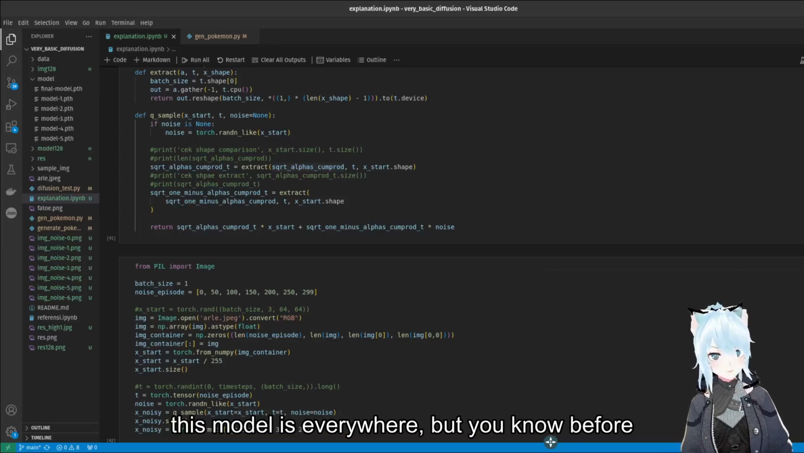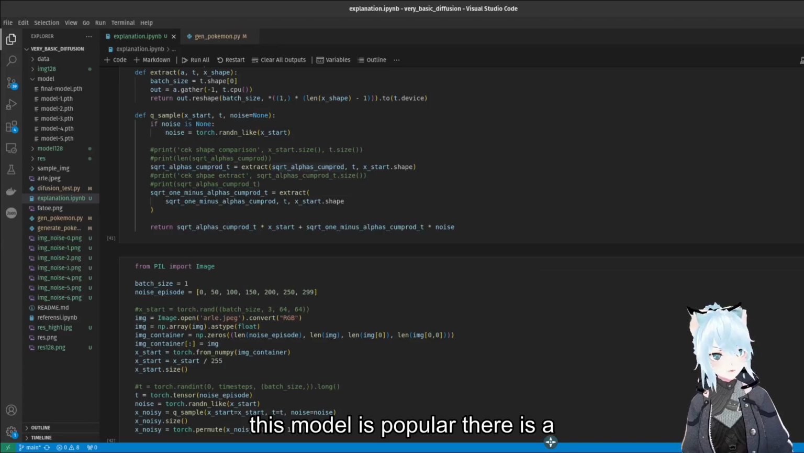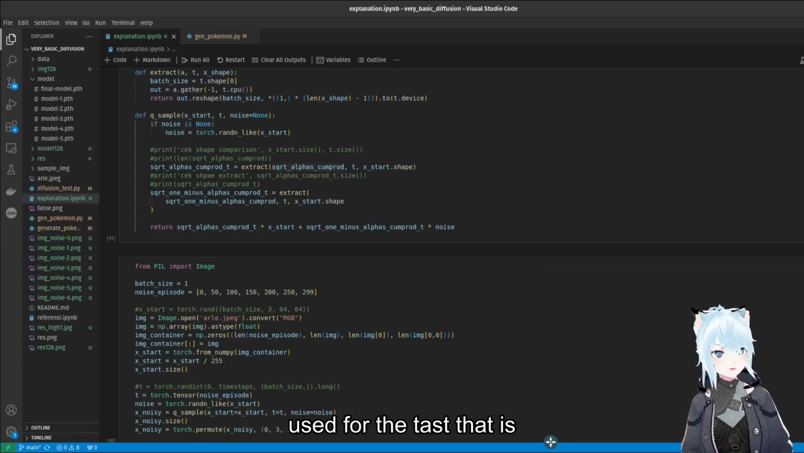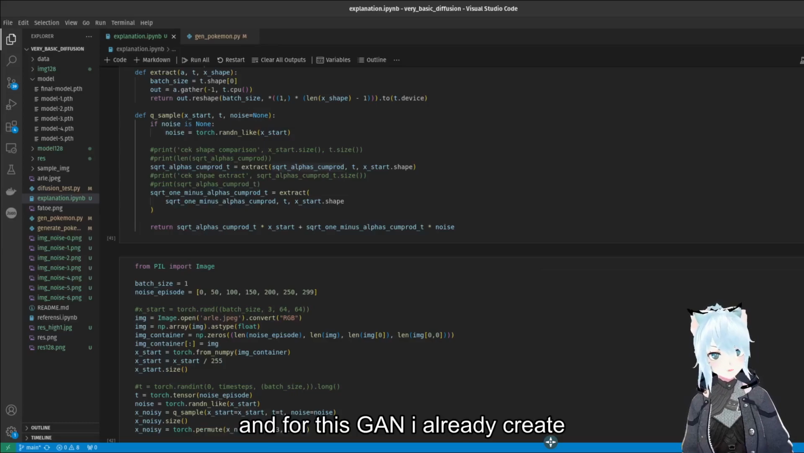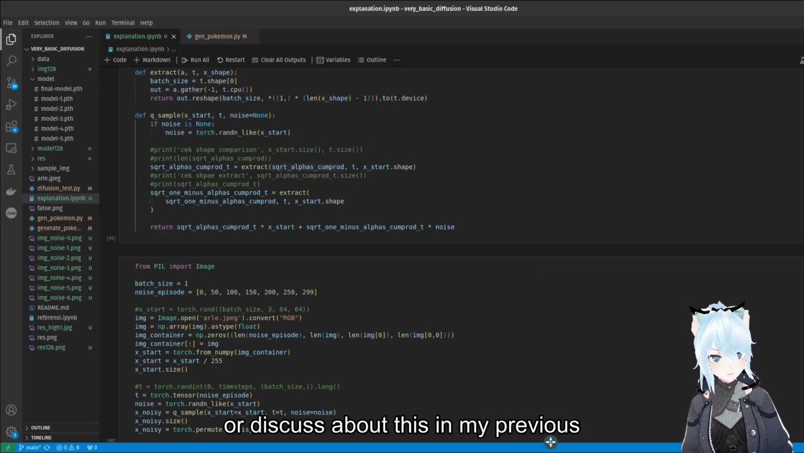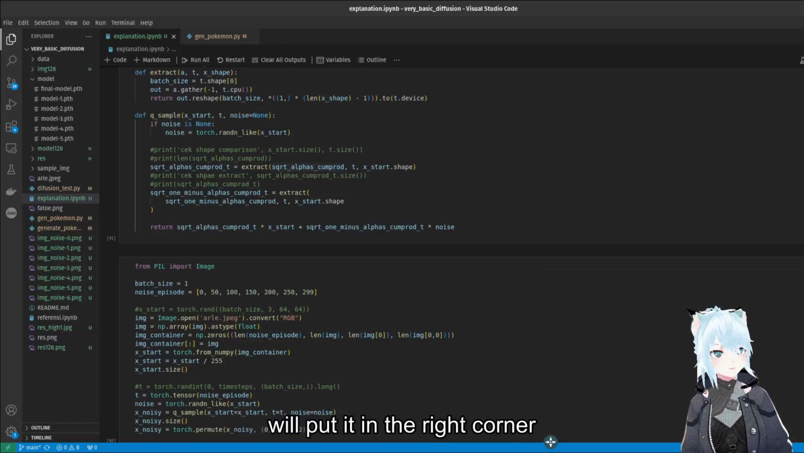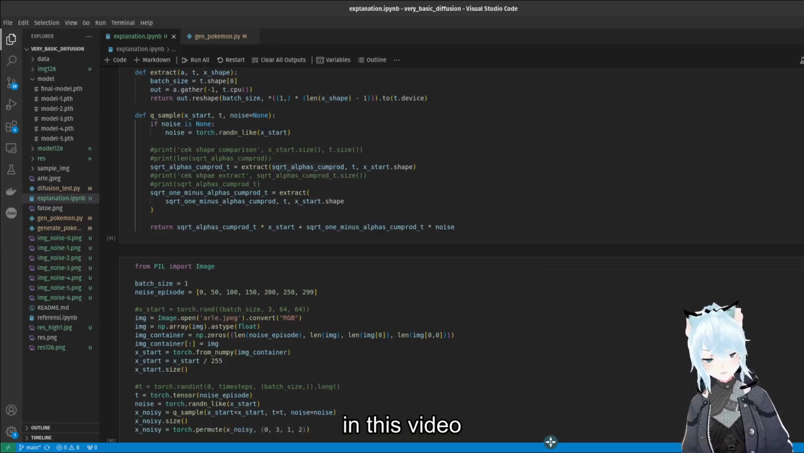But before this model became popular, there was a previous model used for the task, that is the generative adversarial network, or GAN. And for this GAN, I already discussed it in my previous video. You can check that in the link in the description of this video, or maybe I will put it in the right corner in this video.